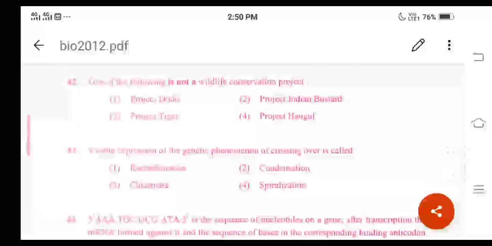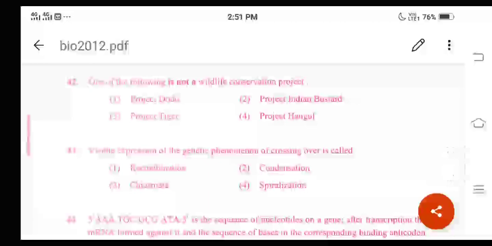And next, question number 42. What is the question here? One of the following is not a wildlife conservation project. What are the different options given here? One is Project Dodo, the second is Project Indian Bustard, option 3 is Project Tiger, and option 4 is Project Hangul. Remember, currently this entire concept is not there in NCERT. This question is based on the second PU old state syllabus. The correct answer will be option 1 only.